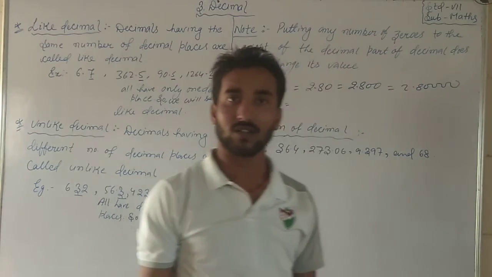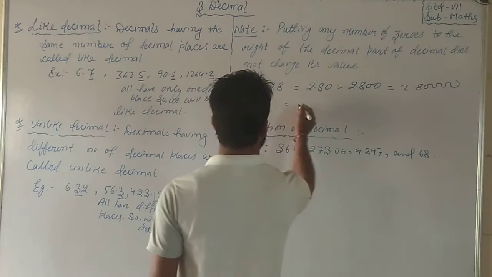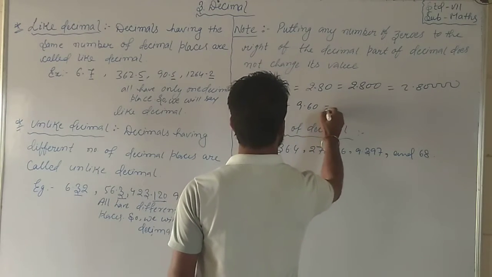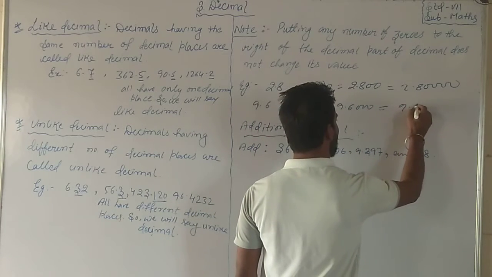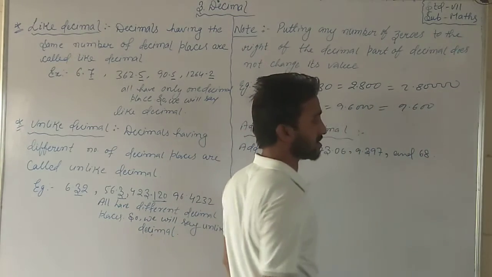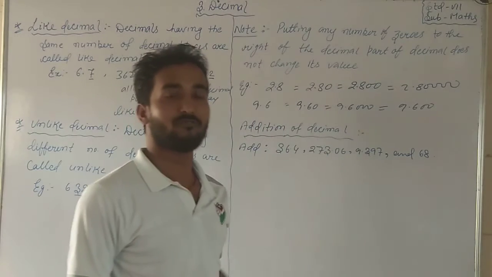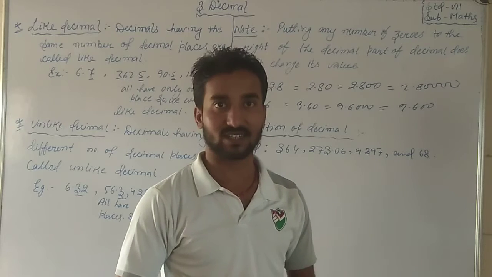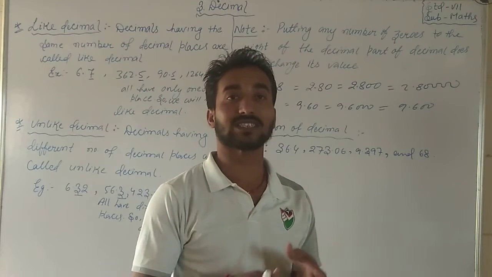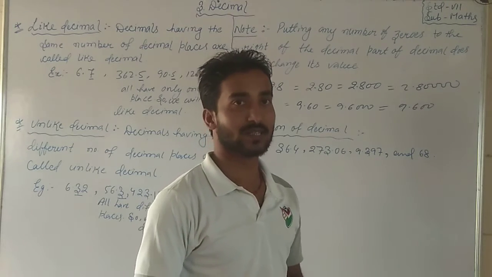Its value will not change. Be careful: 9.6 also 9.60, 9.600. It means that all are the same, because the zeros you add in the decimal part after the digit will not change its value. Okay, students?